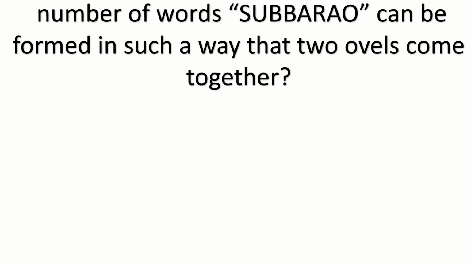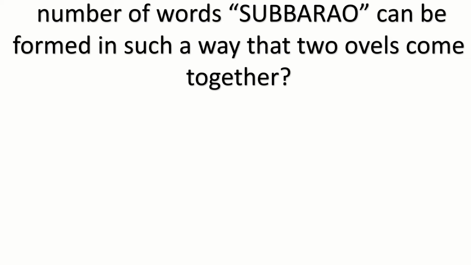Vowels means here the vowels are A, O, U. I have to form the words in such a way that 2 vowels will come together. Here A, O, these vowels will come together. This is one word with 2 vowels come together. If we arrange the letters in different fashions, how many words do we get out of this?